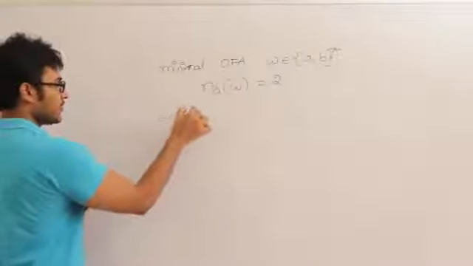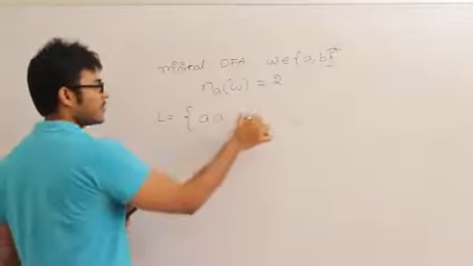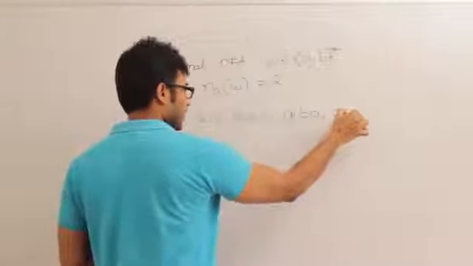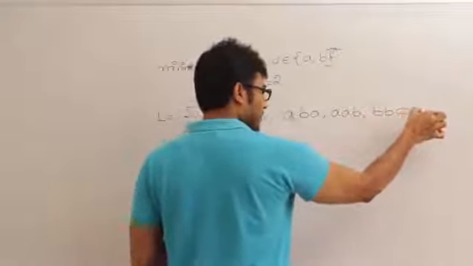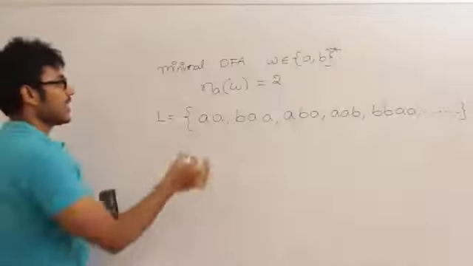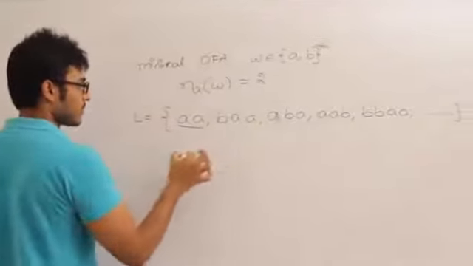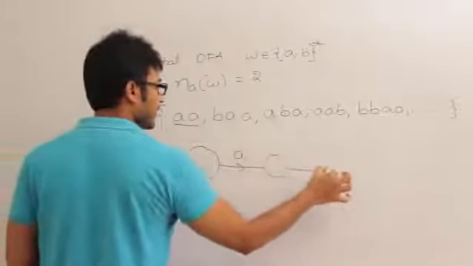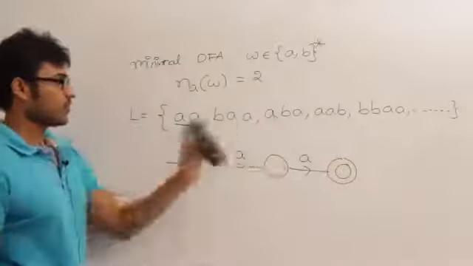What is the smallest string which is containing 2 A's? Simply 2 A's, right? And then it can contain any combination of B's along with these 2 A's. Any combination, and there can be any number of B's. But the important thing is there will be only 2 A's. Okay, so first thing is I am going to construct the DFA for AA. This is the basic skeleton AA. So once you know it is there in the language, I am going to accept it.